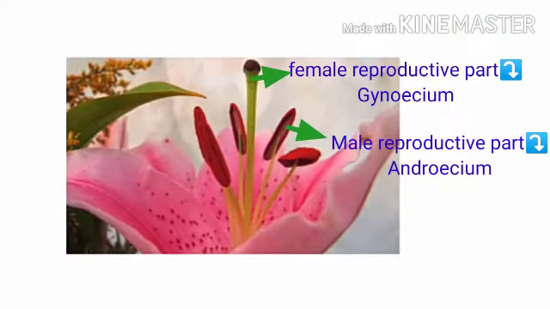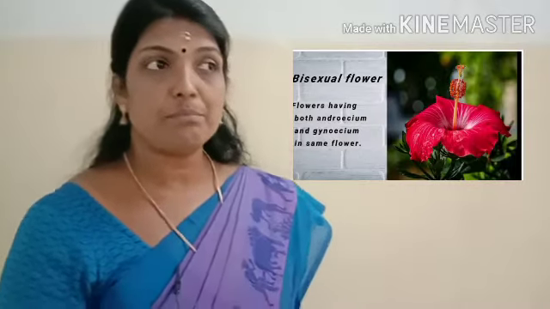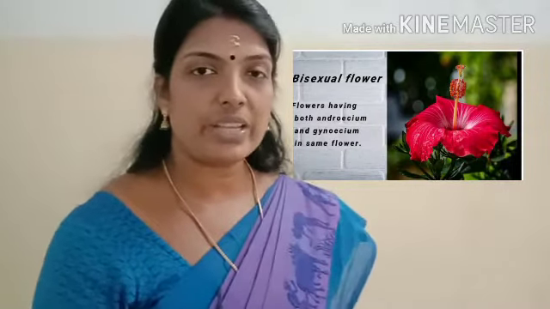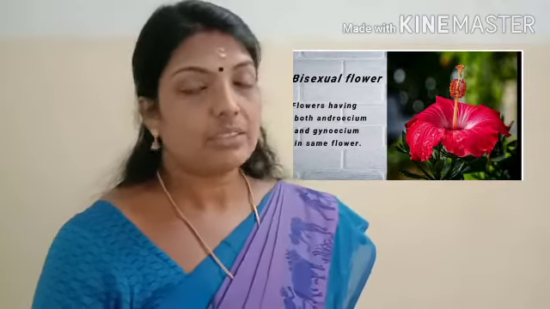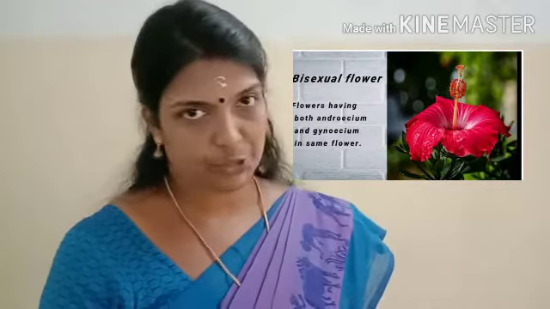Angiosperms have flowers. Flowers are the reproductive part of a plant. The male reproductive part is called androecium and the female reproductive part is called gynoecium. And we know that flowers are of 2 types. If the flower bears both male sex organ and female sex organ, the flower is said to be bisexual.